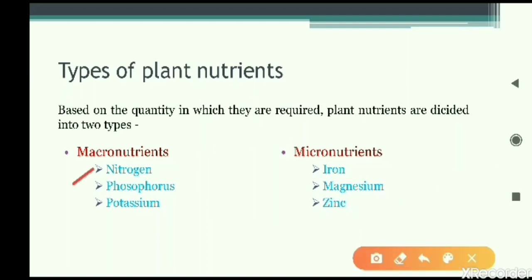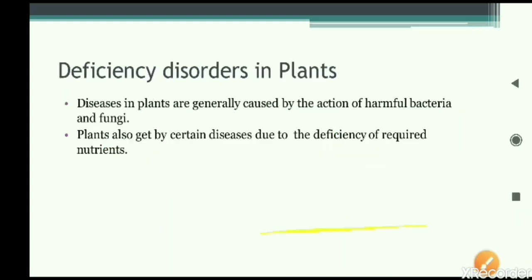First is nitrogen, phosphorus, potassium. These are all needed in higher proportion, or in more quantity, therefore they are called macronutrients. Other examples are iron, magnesium and zinc. They are micronutrients. Let us now come to the deficiency disorders.